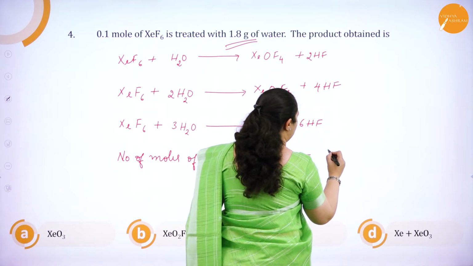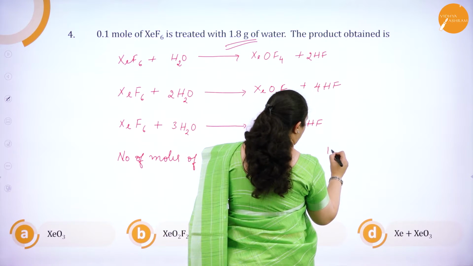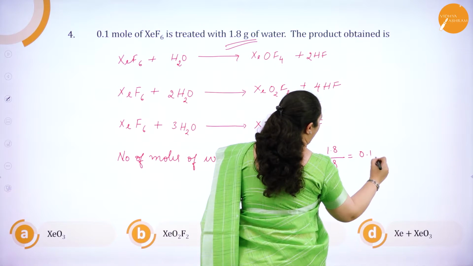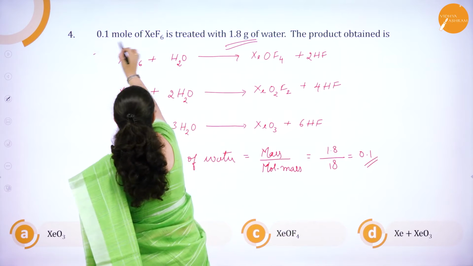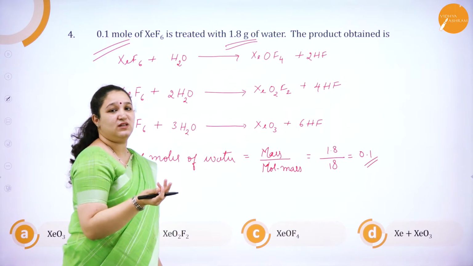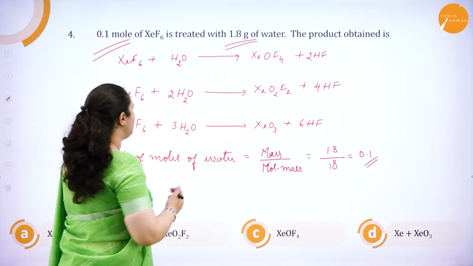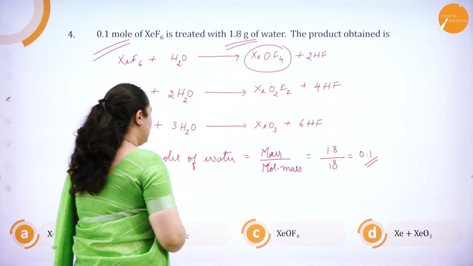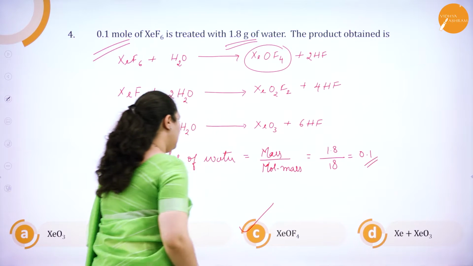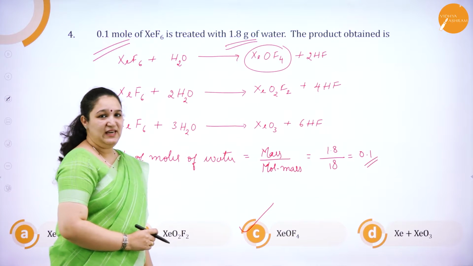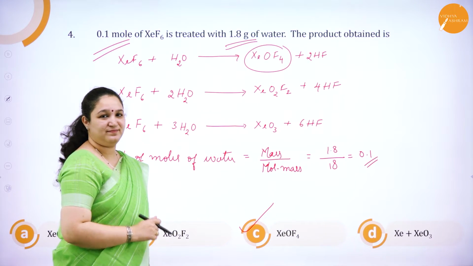Mass is 1.8, molecular mass of water is 18, so 0.1. So, 0.1 moles of XeF6 and 0.1 moles of water, which ratio is it in? It's in 1:1 ratio. So, what should be the product formed? XeOF4. So, option C is your correct answer.